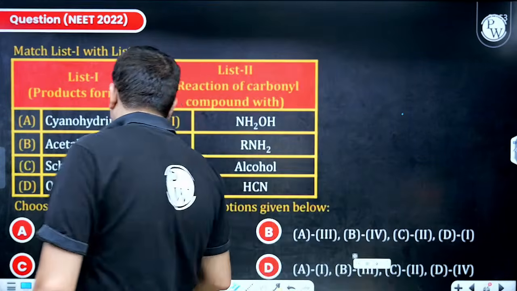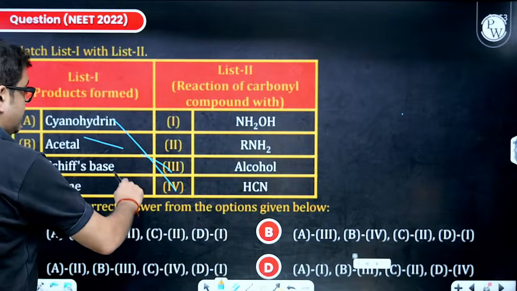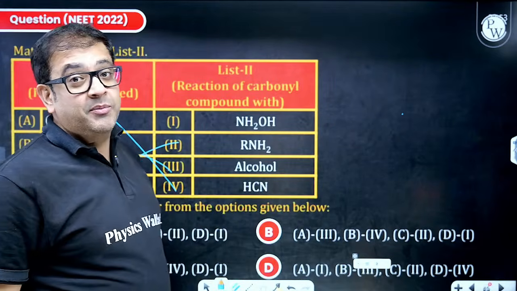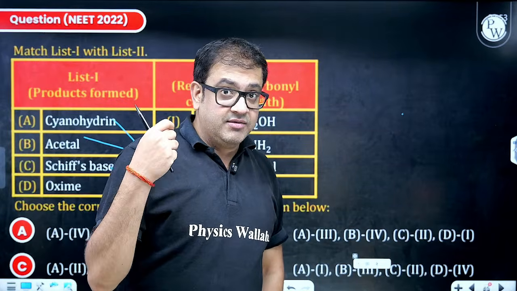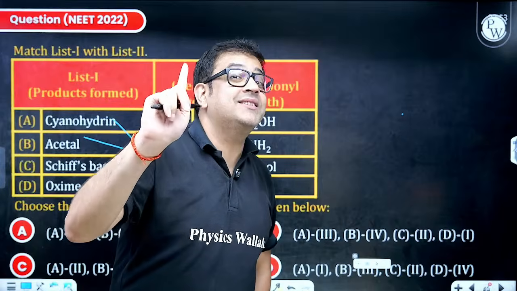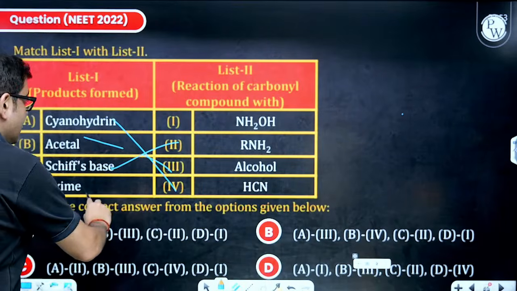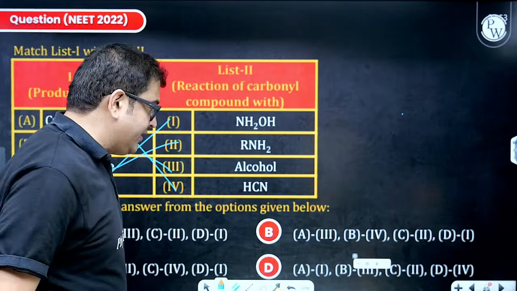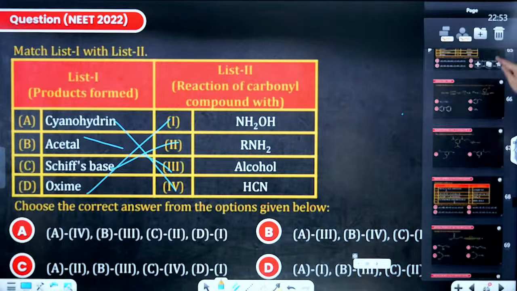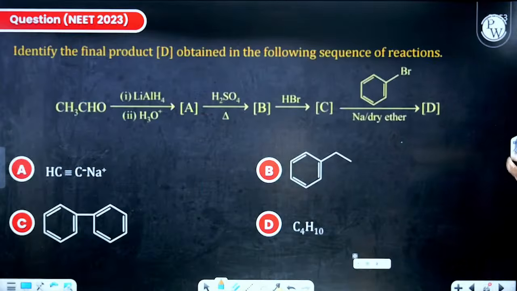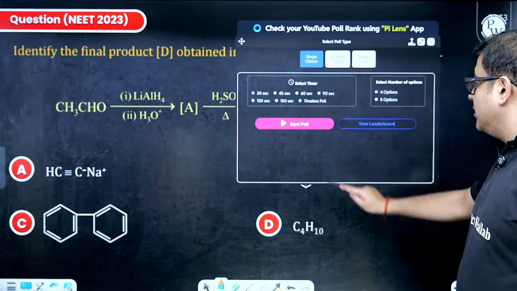So definitely, sir, Schiff's base you get once you react with a primary amine, because that is substituted. Sir, oxime you get once you react with hydroxylamine. So yes, again an NCERT basic, beta. I hope I have made you revise that basic properly. Moving to the next one.